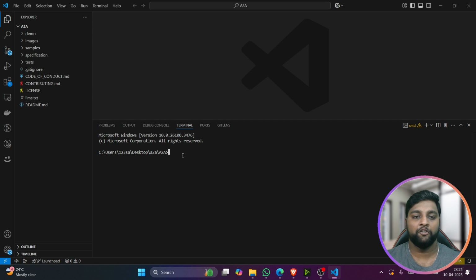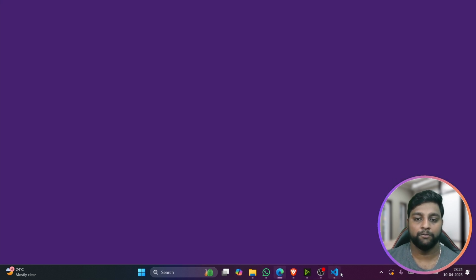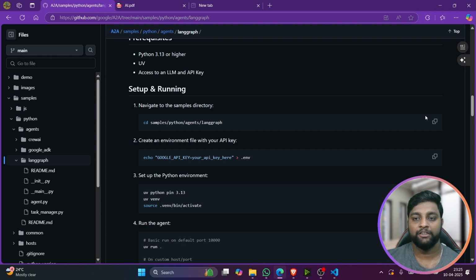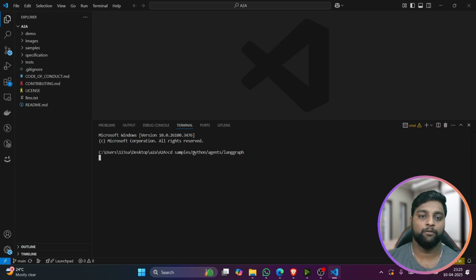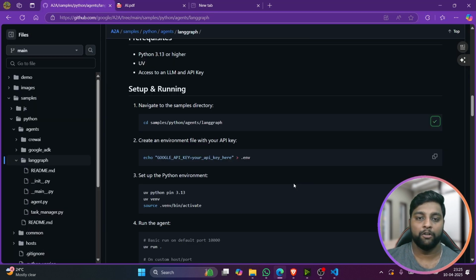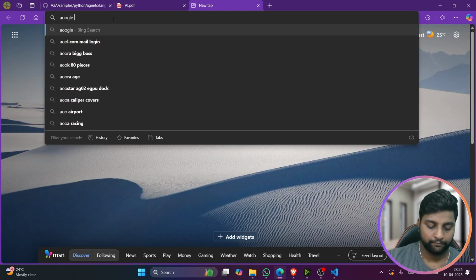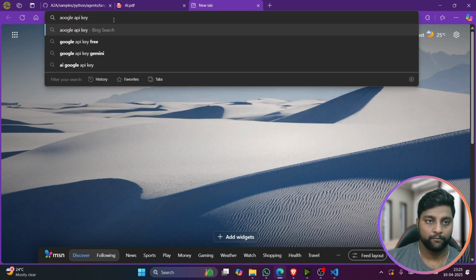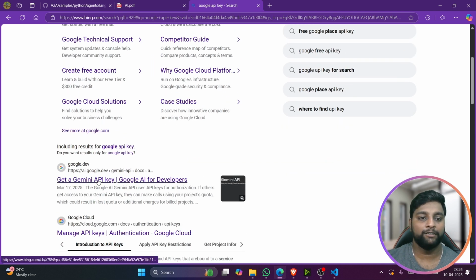So now here, what we need to do: you don't need to create your venv as well, that will be done automatically. So just open this, and change directory with cd to langgraph. You have to go to this particular path. So let's go to this path, and here first you need to set your Google API key. For this API key, search here for Google API key. Immediately you will get here, Get a Gemini API key.